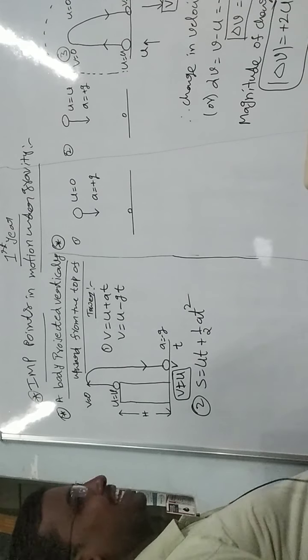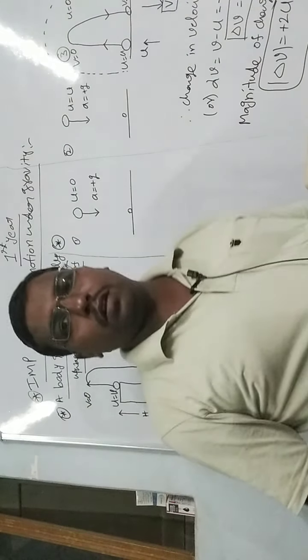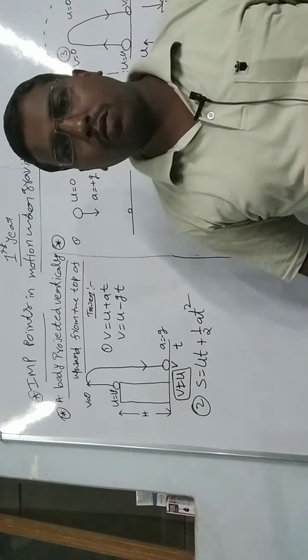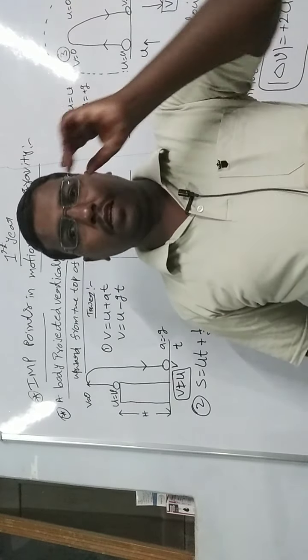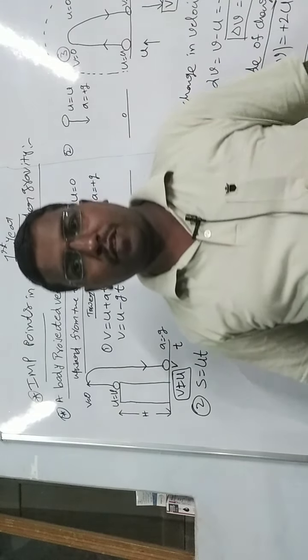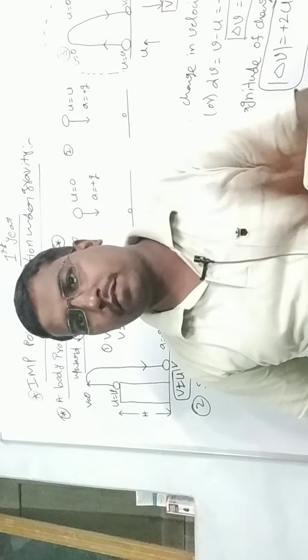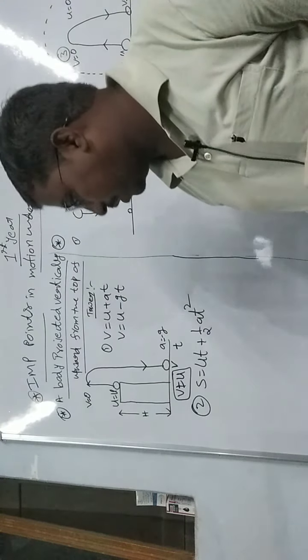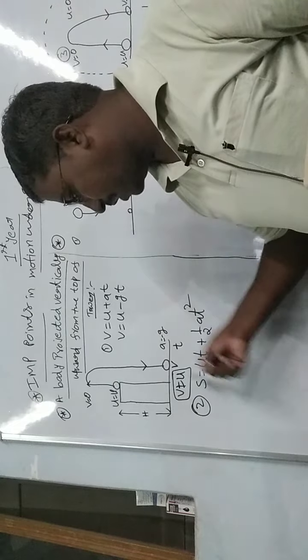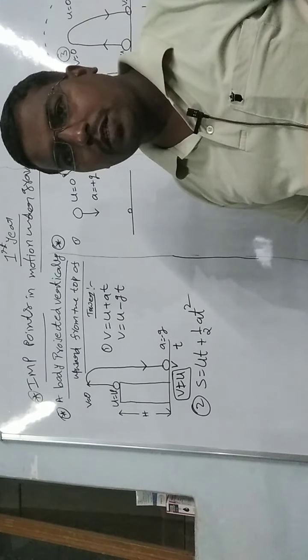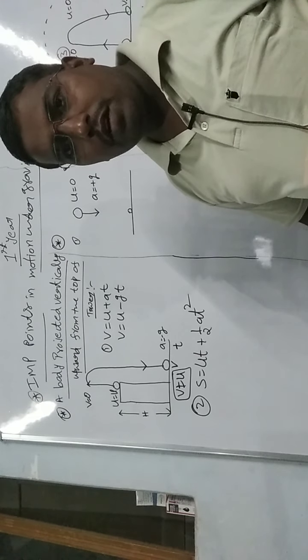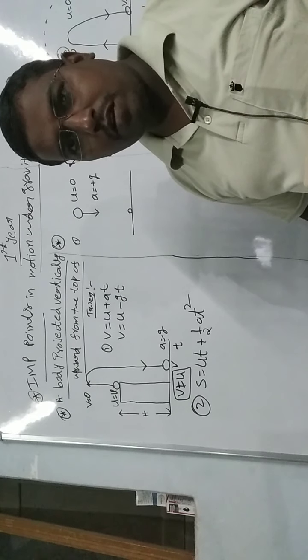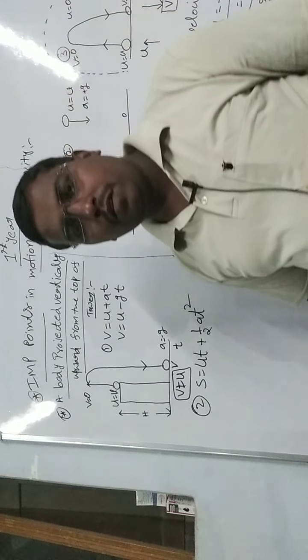What is s? s is the total displacement of the object, not the total distance. In equations of motion, s represents only displacement. So what does s represent in the diagram?